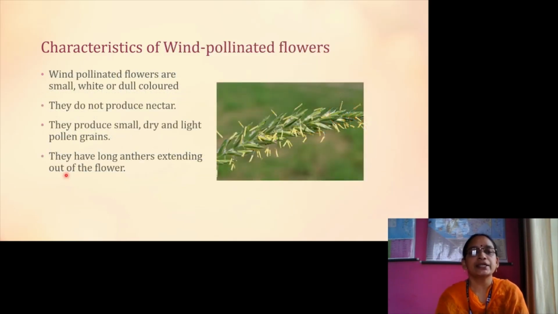Let us see what are the characters of wind pollinated flowers. Look in the figure, you can see a very small white colored flower with something hanging out. What is this? The stamen hanging out, and at the tip you can see the anther. Wind pollinated flowers are small, white or dull colored. They do not produce nectar. They produce small, dry and light pollen grains. They have long anthers extending out of the flower.